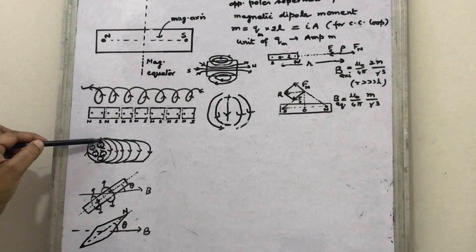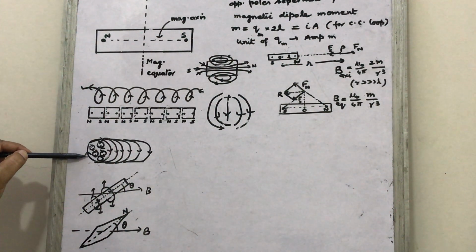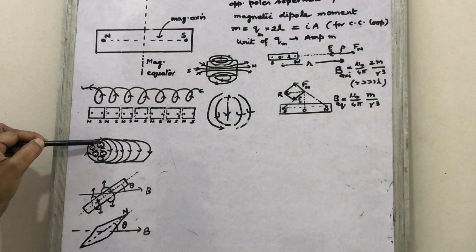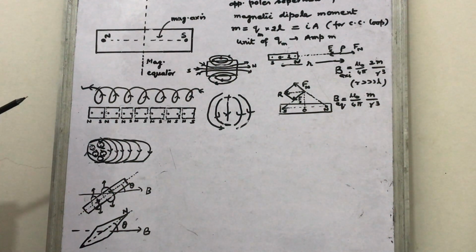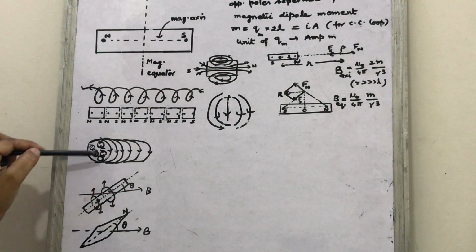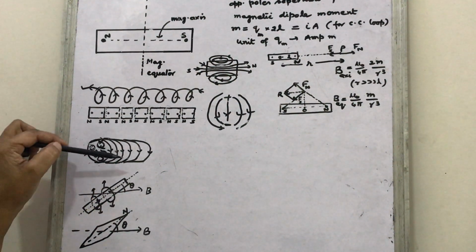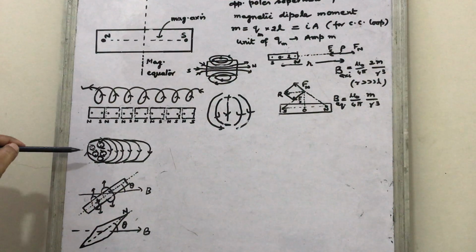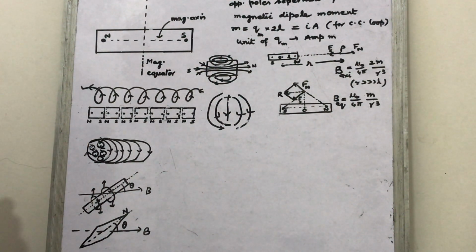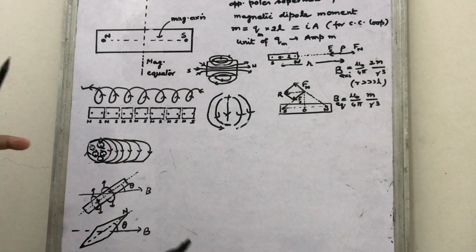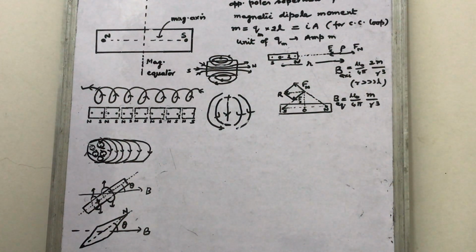Only the current of the loops at the surface is retained. So a bar magnet is supposed to have current on its surface, and you can suppose that a bar magnet is equivalent to a current carrying solenoid.